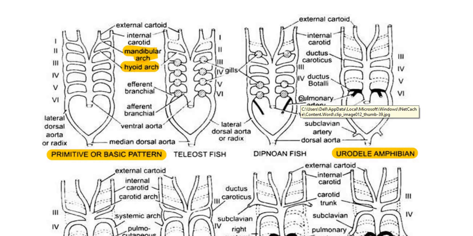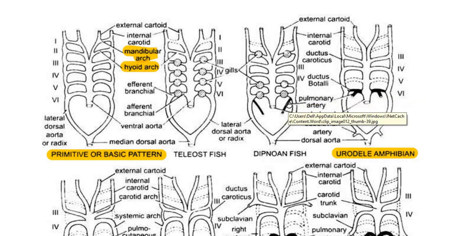That means when there is a change in the mode of respiration, the circulation also gets changed. That suggests that there is quite an evolution taking place. So aortic arches, as we said in the introduction, reduce in number as per the evolution of the vertebrates. Here we can see only 3 pairs of aortic arches, that is third, fourth and sixth.